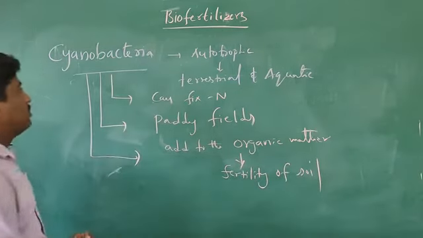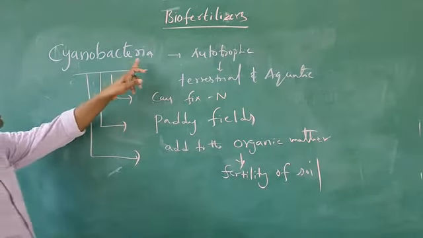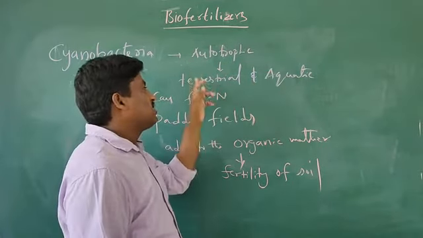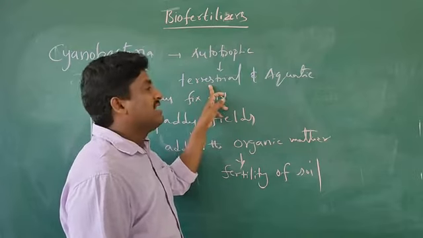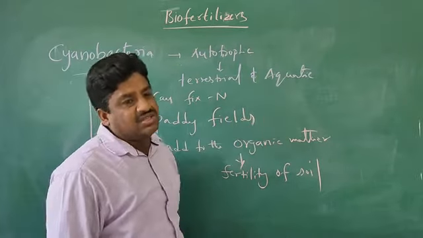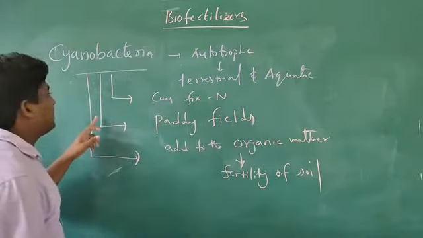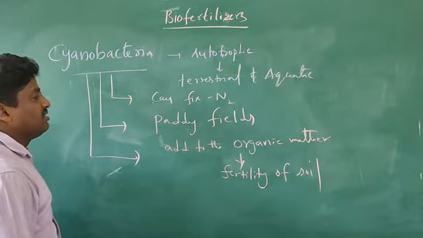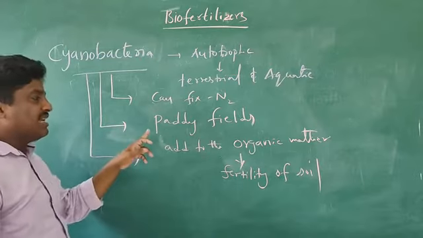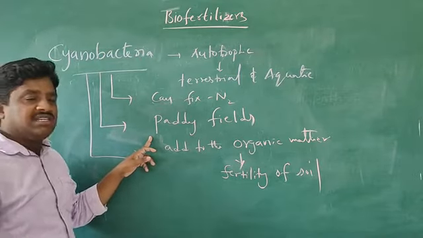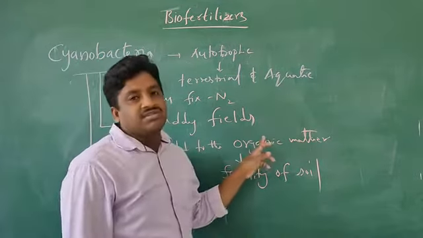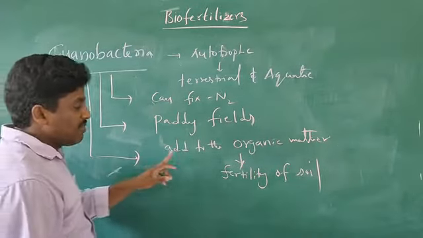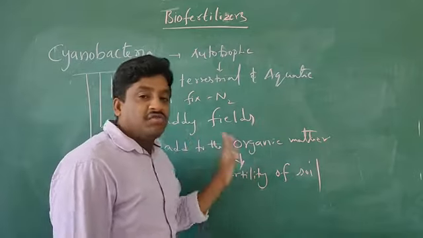Once again, this is a cyanobacteria. The cyanobacteria is an autotrophic bacteria, and they are widely distributed in terrestrial, the terrestrial means land area, and also aquatic regions. The cyanobacteria can fix atmospheric nitrogen. They act as biofertilizers, particularly applied in the paddy fields. And the cyanobacteria added to the organic matter enrich the fertility of the soil.